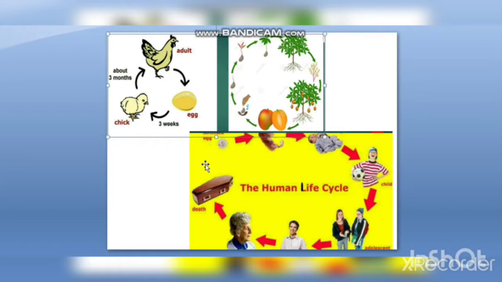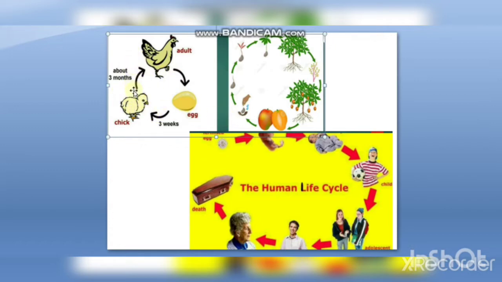So children, does this happen only with human beings? No, this process of development, the process of growing up, happens with all the animals and human beings also. So in this lesson, Growing Up, we are going to see the growth of a butterfly and a frog. So let's start. But before I start, I would like to give you some information.